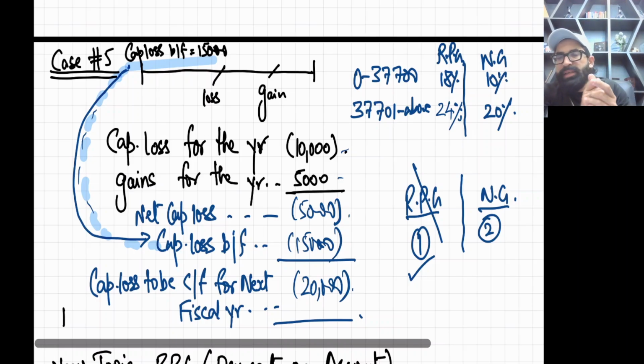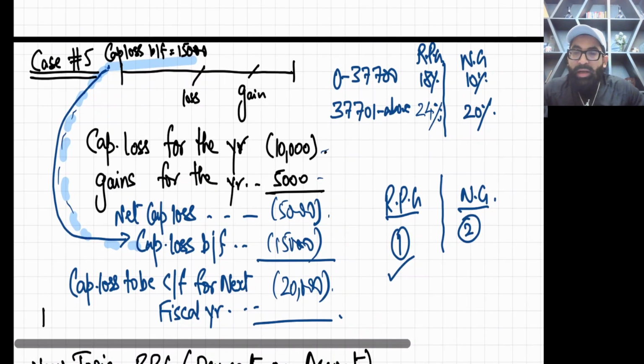Now one last thing which I should discuss and you should ask. I just taught you this losses topic in a general way without using the words RPG and NG. I just used the word gains. As a student, you may ask: sir, if we have two gains in a question, RPG and NG, and now losses are coming, how do we utilize the loss, in which order?